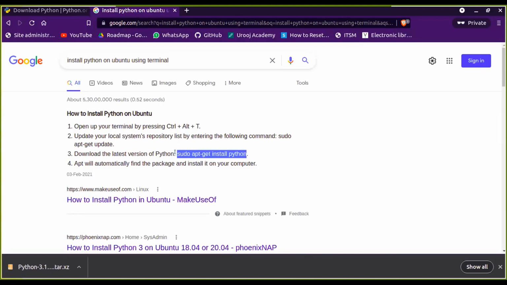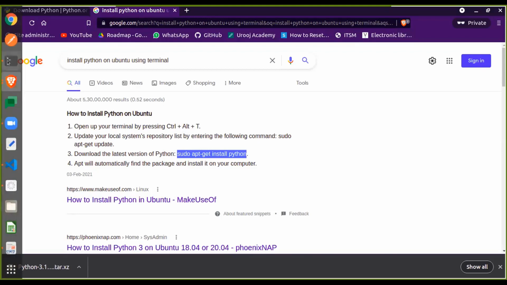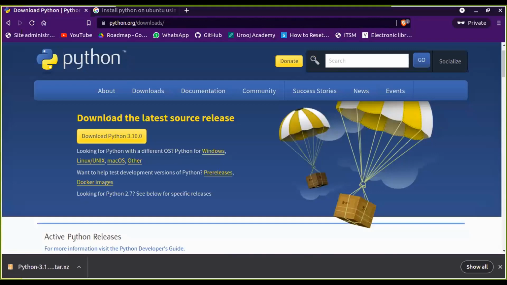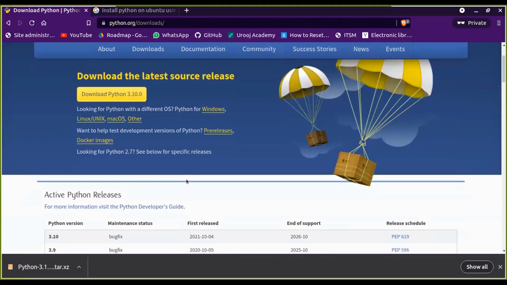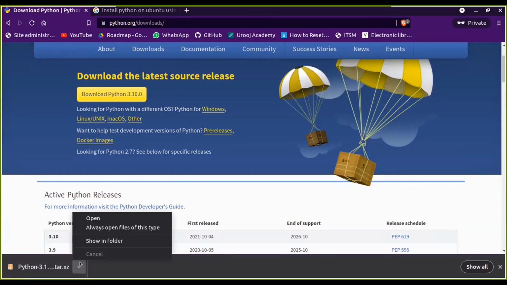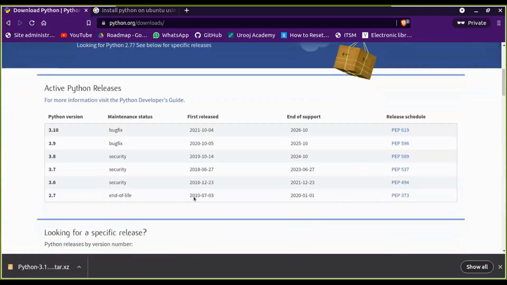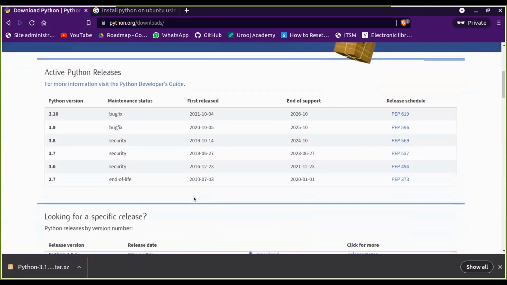Using this command, you can install it on Ubuntu, and for Windows, I suggest you use this website only, so that you will get a .exe file. Now I've got a .xz file that is suitable for a Linux system, and for Windows we use the .exe file.